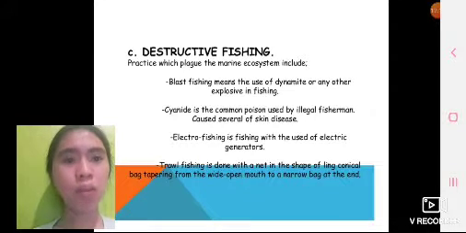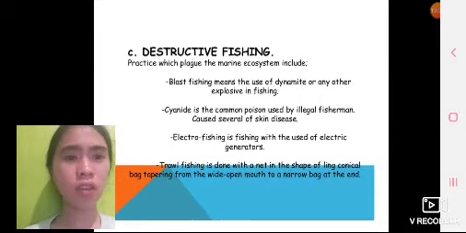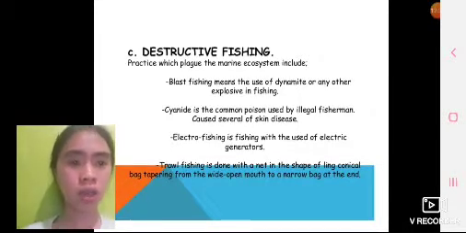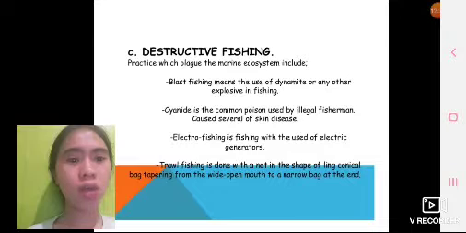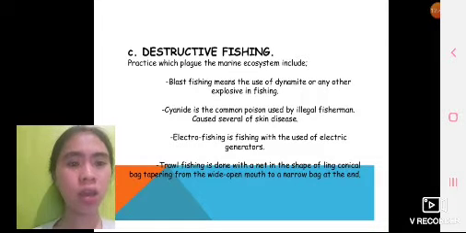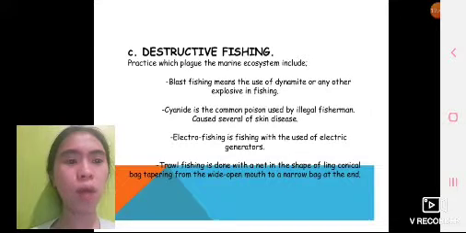Destructive fishing practices which harm the marine ecosystem include blast fishing, which means the use of dynamite or any other explosive in fishing. Cyanide is a common poison used by illegal fishermen. Electrofishing is fishing with the use of electric generators. Trawl fishing is done with a net in the shape of a cone, tapering from a wide open mouth to a narrow bag at the end.